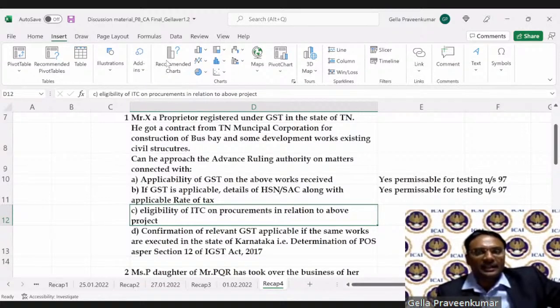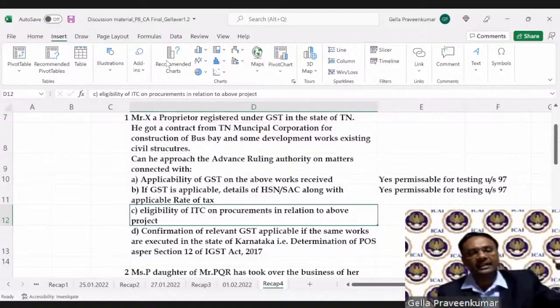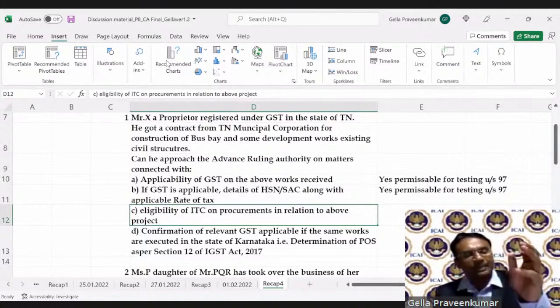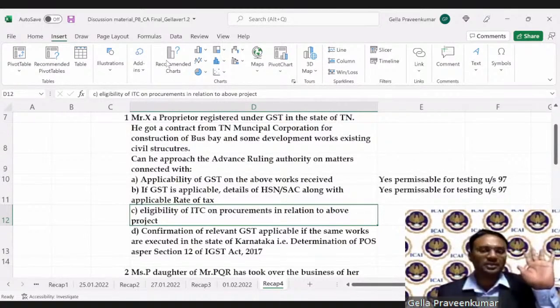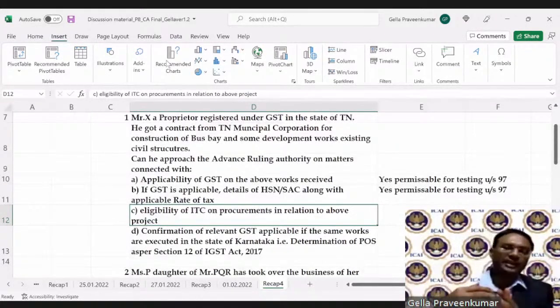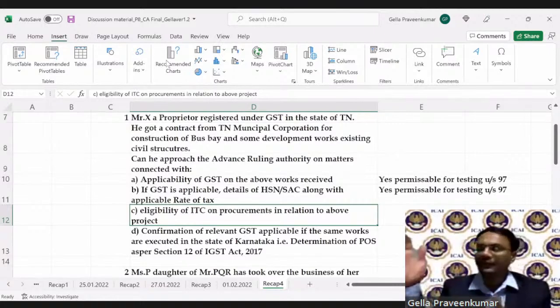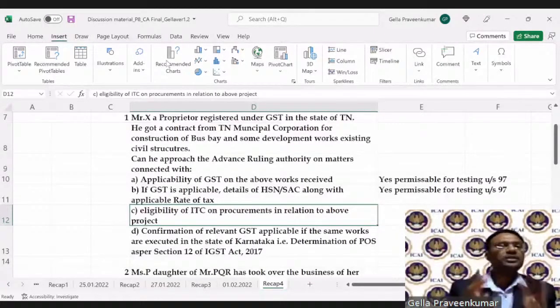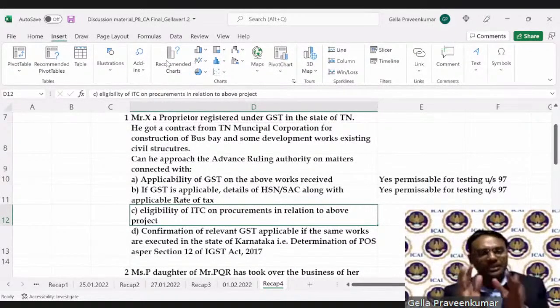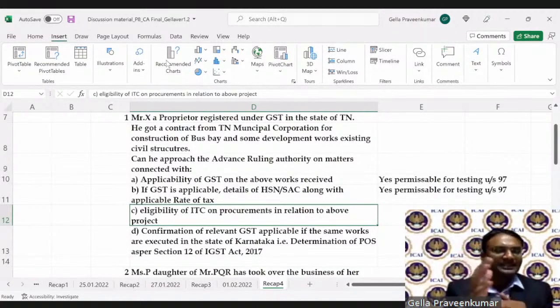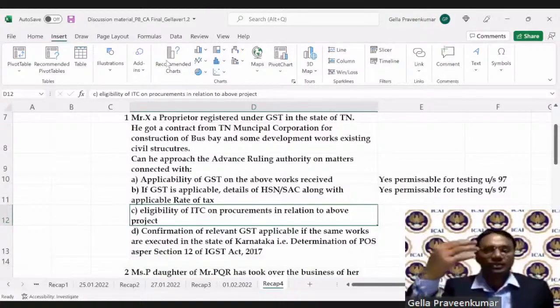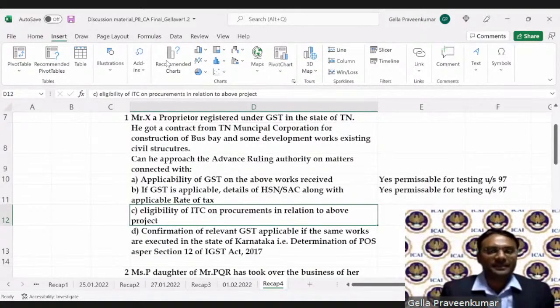Priya and Namita, I could see that Namita and Priya have answered yes for clause C. Don't just say yes like that. Always validate your answer. Reason: input tax, we have to mention that wherever input tax has been paid or deemed to have been paid, only then can they ask the question. What if Mr. X has got a contract? He has not yet started. He has not yet executed. He wanted to know from the authority, if I pay the tax, can I claim the ITC? So there could be multiple diversions. So you have to mention your answer, assuming that Mr. X has procured based on that. Assuming that X has not yet purchased, how would your answer be?